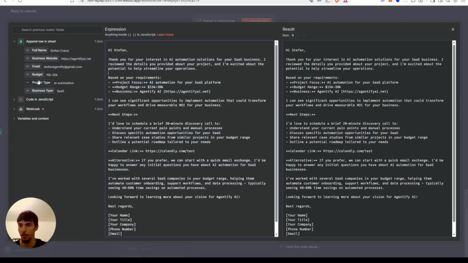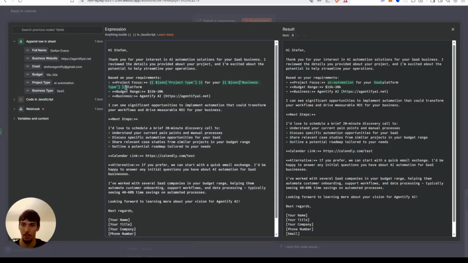And then here, you can put project focus. So we're going to do AI automation here. Project type for your, and then the platform they put. So it's going to be SaaS. And you could, in theory, put an AI that will just make this more personal for them, but we're just going to make this simple just so you guys can kind of understand the concept of connecting Lovable to n8n. Then here, we're going to do budget range, that here,